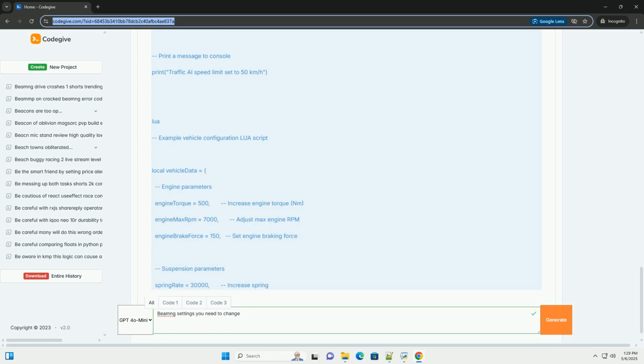Graphics settings impact the visual fidelity and performance. Examples include resolution, anti-aliasing, shadow quality, and texture detail. Physics settings govern the simulation's accuracy and behavior, like solver type, step size, and collision settings. Gameplay settings affect the user experience, such as camera modes, driving assists, and damage models.